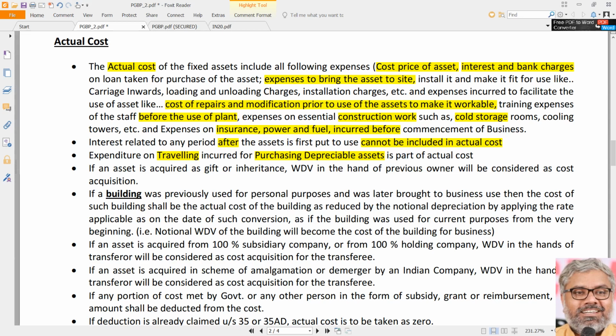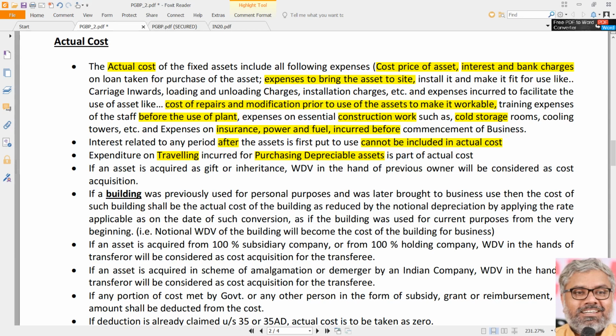So the judgment here has to be always whether that expenditure is incurred prior to the installation of the asset or not. Is that related to the activities which have been helpful in bringing the asset to the present condition and location or not? If yes, that is a capital expenditure, then that has to be added to the actual cost.